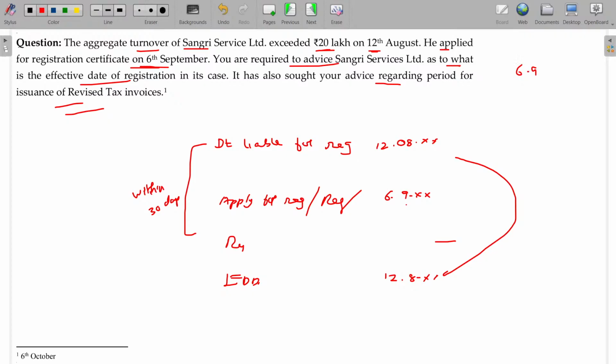September has 30 days, 6 is over, 24 is there, another 6 days, so 6/10 is the cut-off date for issuing the revised tax invoice, 6th October.